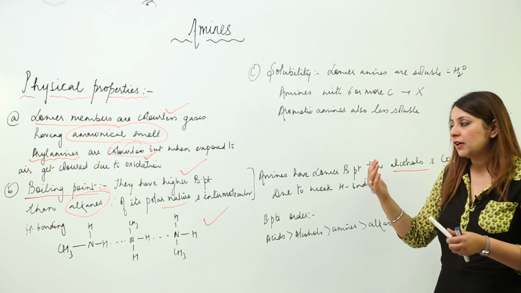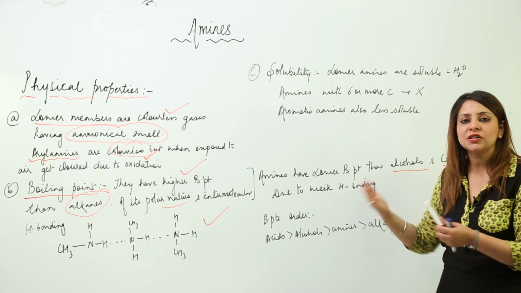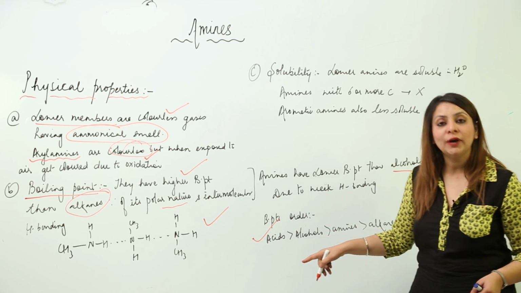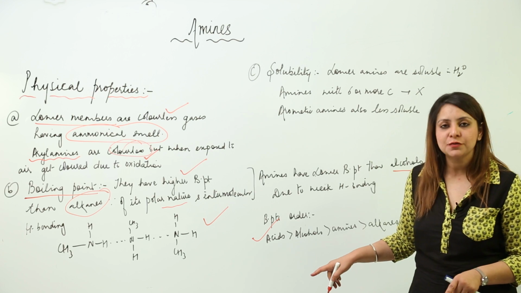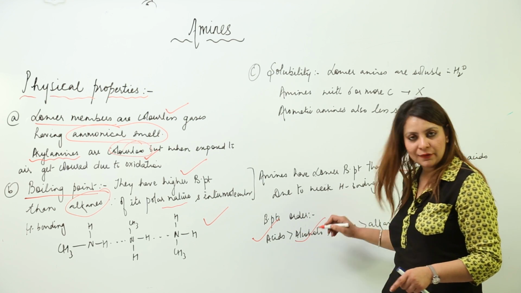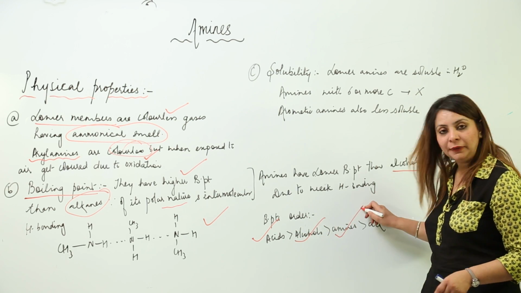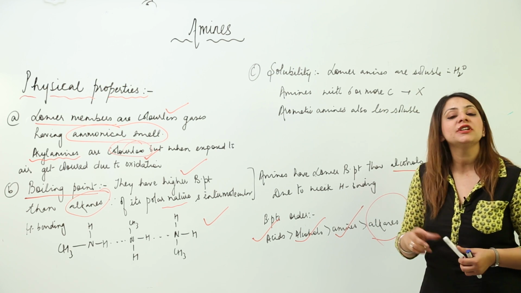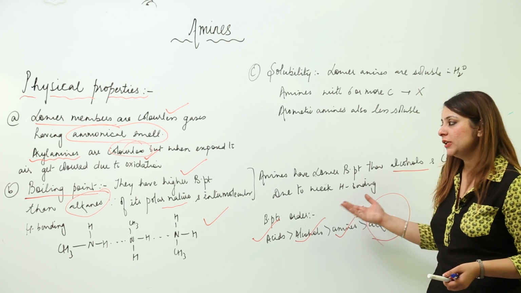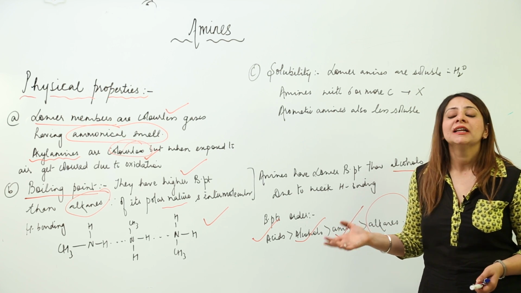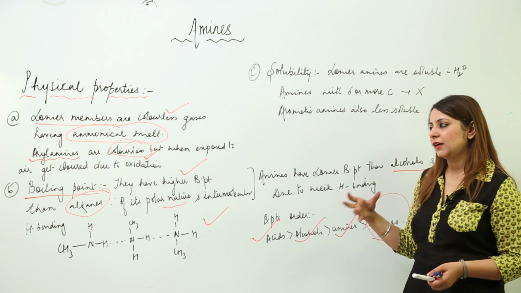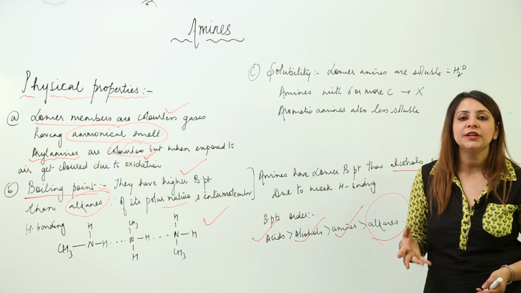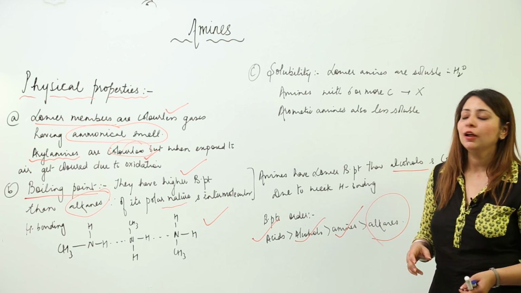If we try to list them in order of higher and lower boiling point, acids have quite a high boiling point because strong intermolecular hydrogen bonding is there. Moving on, we have alcohols, then lesser we have amines, and alkanes fall last. This just depends upon the strength of the intermolecular hydrogen bonding. So this is how you are going to comment on the boiling point: it has an appropriate range, depending upon the strength of the intermolecular hydrogen bonds that it can form.